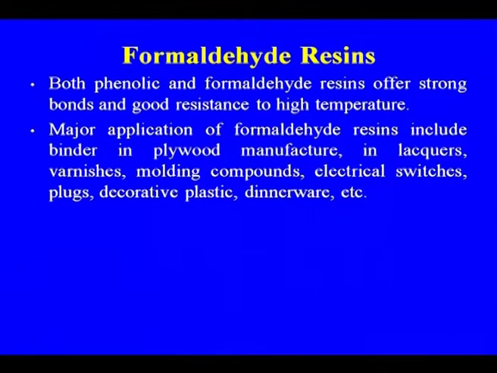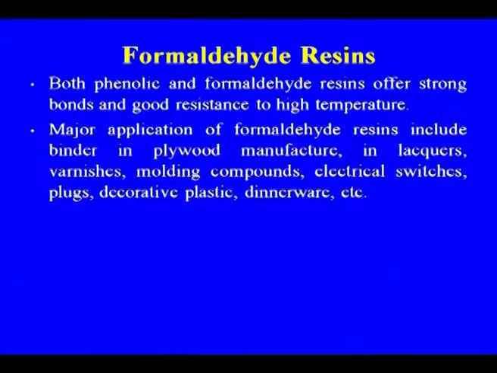The major applications of formaldehyde resins include binder in plywood. If you go to any plywood industry, you will find the smell of phenolic resin. That is one of the major consumers, the binder used in plywood manufacture. Also in lacquers, varnishes, molding compounds, electrical switches.